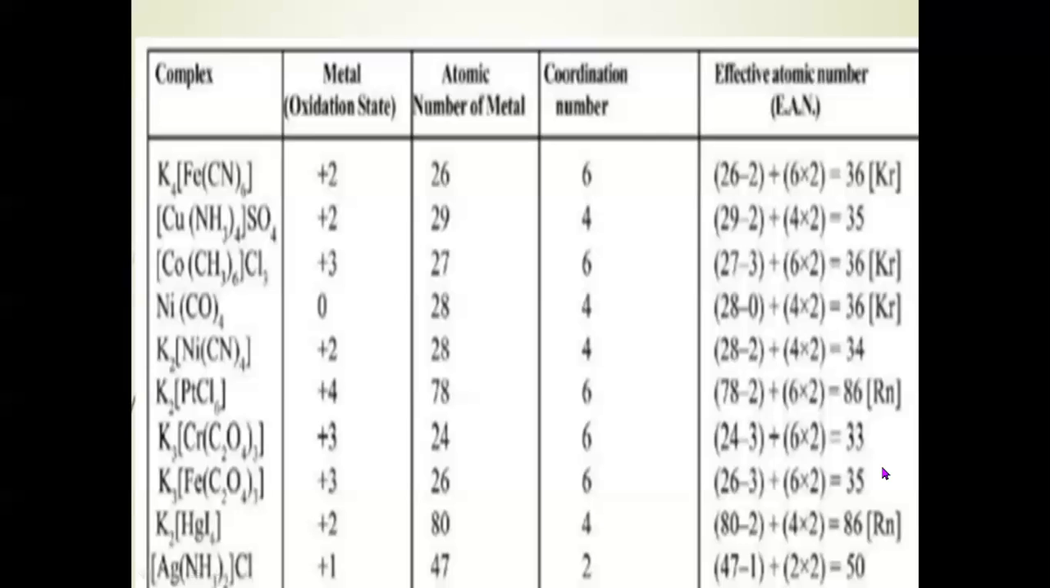And when we subtract the primary valency and then add the number of electrons gained by the central metal ion, we get a new number called the new atomic number for that central metal atom. It is also called the effective atomic number, and it is nothing but the electrons arranged around the nucleus of that central metal atom.